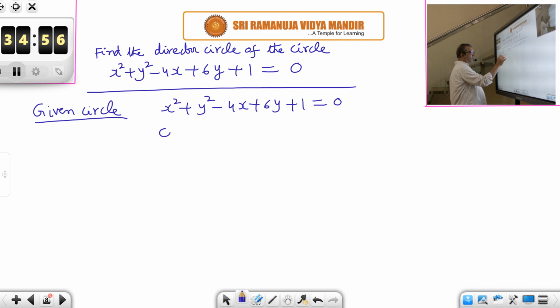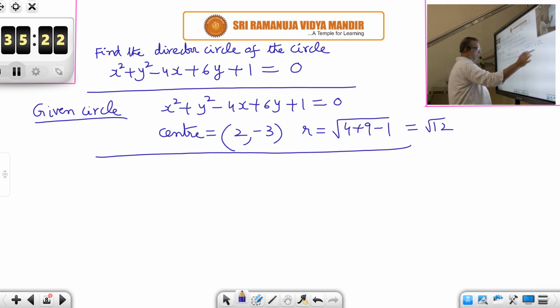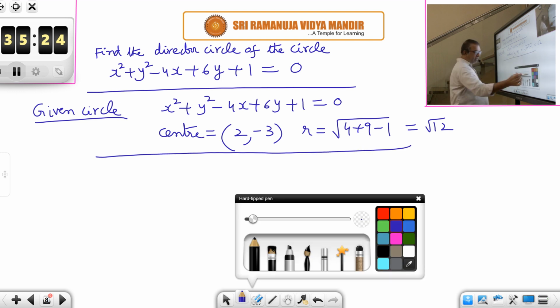First we have to find its center. Center is what? Minus 4 divided by 2, change the sign. 6 divided by 2, change the sign. Okay. What is the radius? Root of 2 square 4 plus 3 square 9 minus c, which is 1. Root 12. Okay. Root 12. So leave it there. Now coming to the director circle.